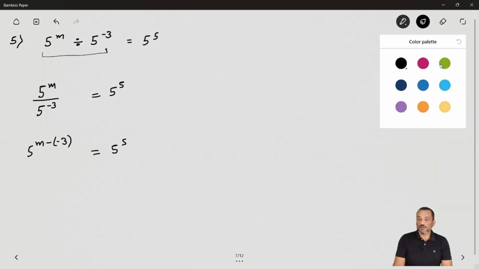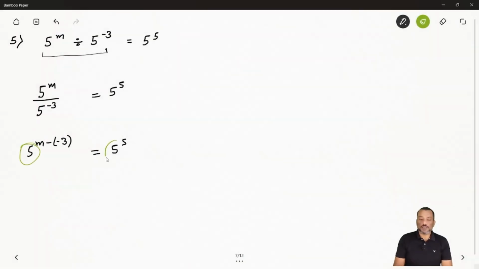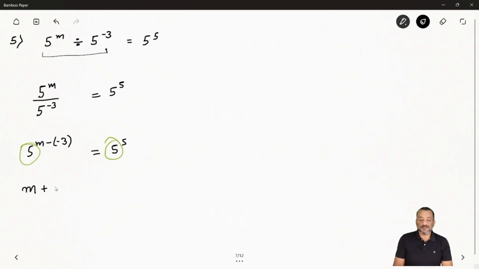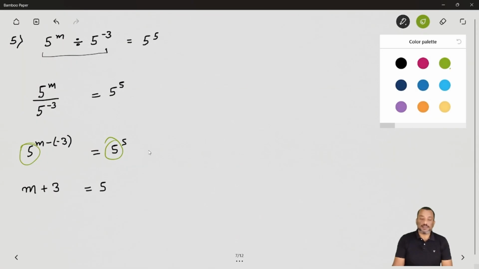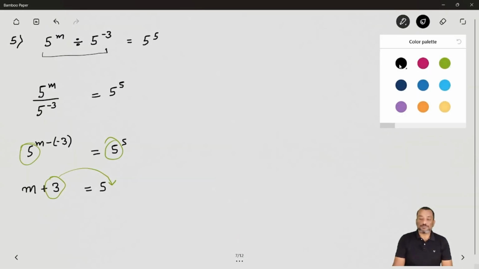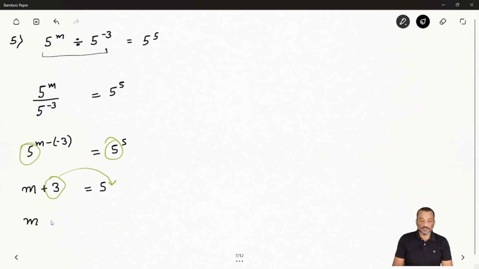Now you can see both sides your base is the same. So what will we do? We say the base is the same, so their exponents are also equal. So m plus 3 is equal to 5. This 3 will transpose from the left side to the right side. So m is equal to 5 minus 3, so you will get m is equal to 2. Hope you have cleared this one. This way we can solve such types of questions where you have to find the variables in the exponent.